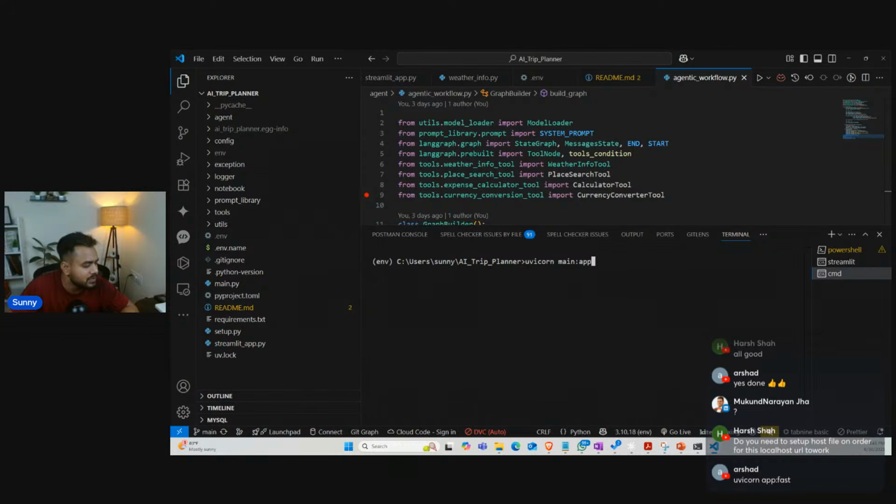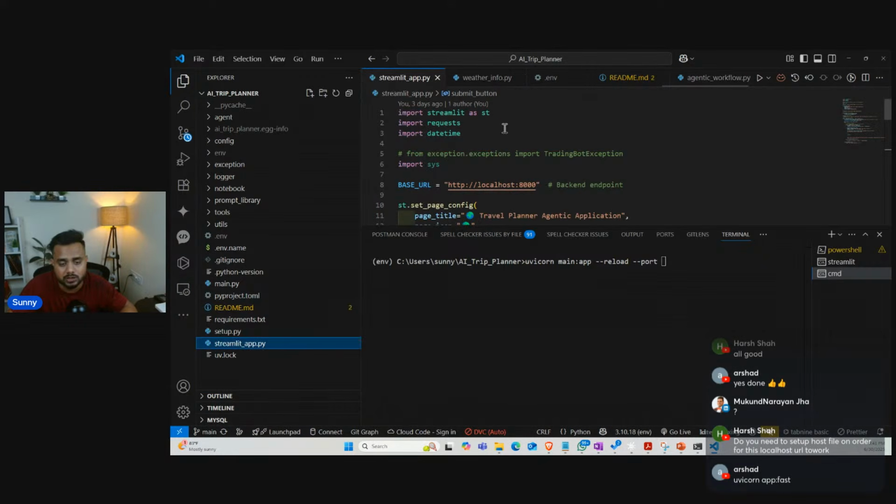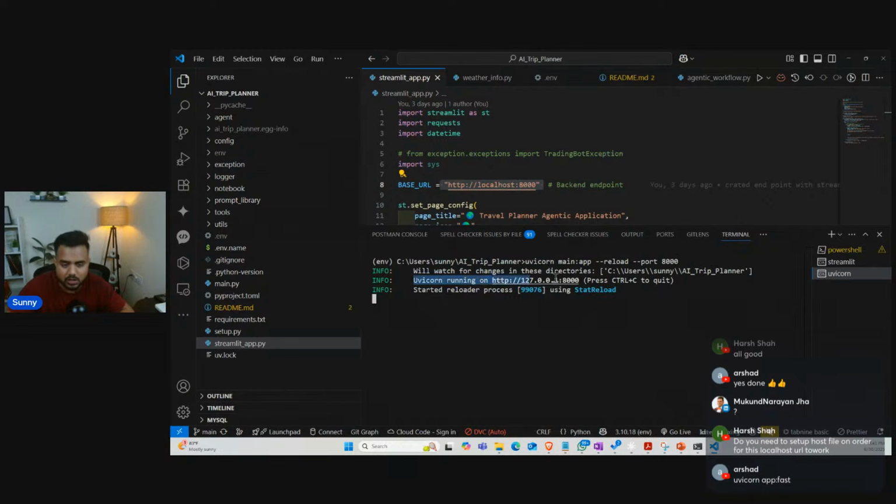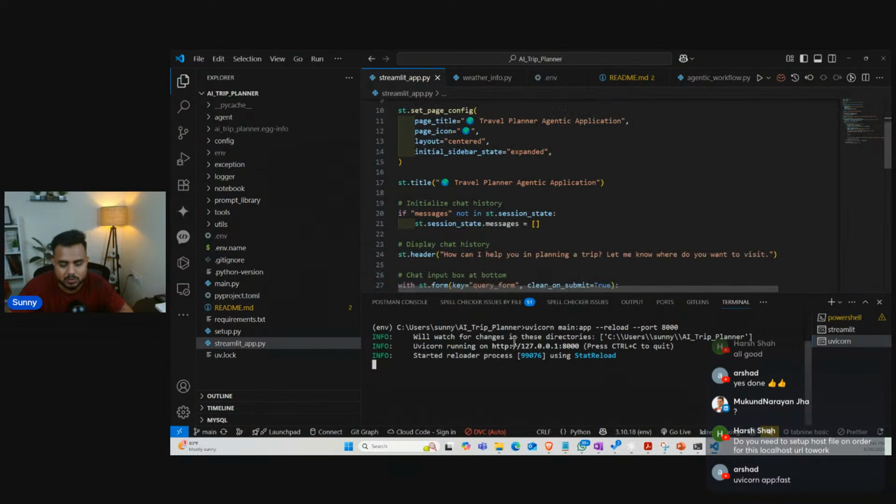Okay, I can specify my port number as well if I want to. Otherwise, see, I will write the reload over here. So it's going to reload automatically when I make any sort of changes. Now here I can define my port number. If you check with the UI, guys, it was mapped to 8000. So I'm going to write over here 8000. So uvicorn main:app --reload --port 8000. Now once I execute it, guys, see my application is running on top of this particular port. Okay, means I'm able to hit my graph execution at this particular port.